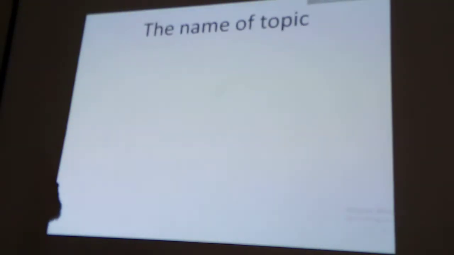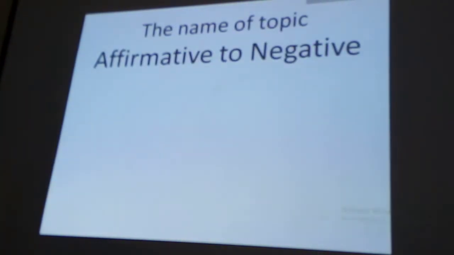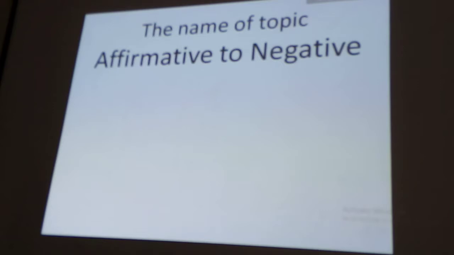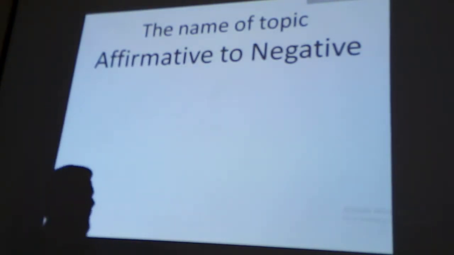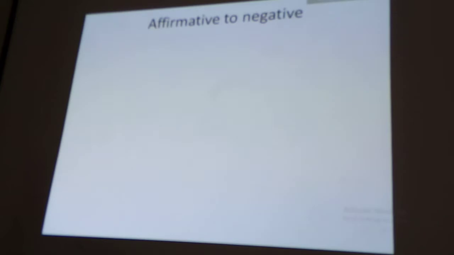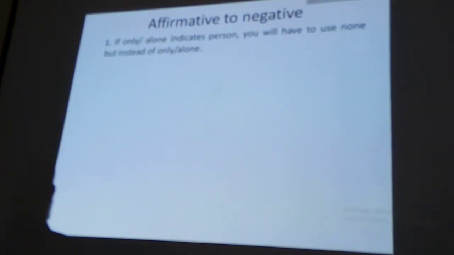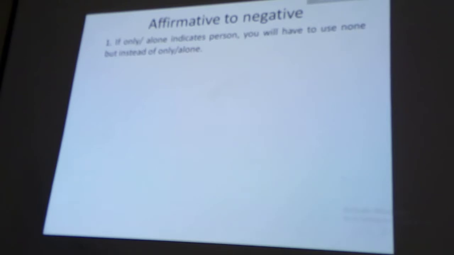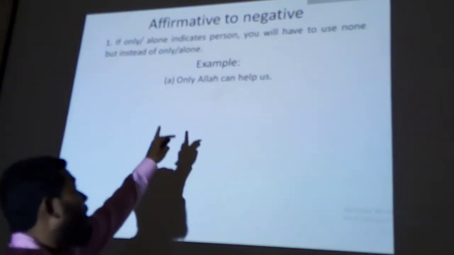So look, the name of the topic is affirmative to negative. Actually, today we are going to learn affirmative to negative. If you transfer a sentence from affirmative to negative, you will have to learn some rules. Look, our first rule: if you see only or alone, and if it indicates a person, you will have to use no one, or noun verb, instead of only or alone.